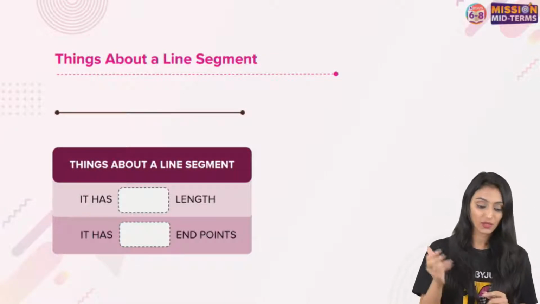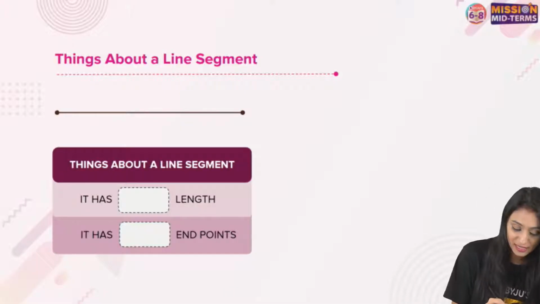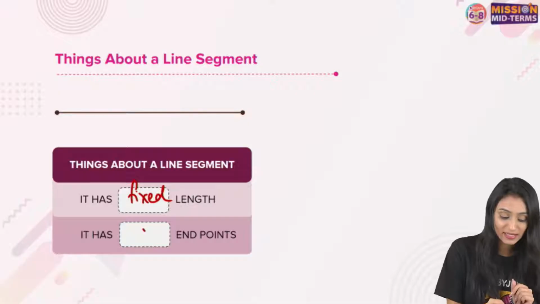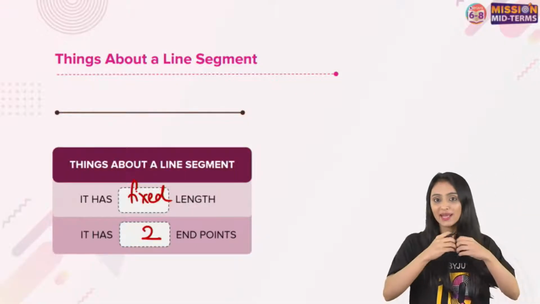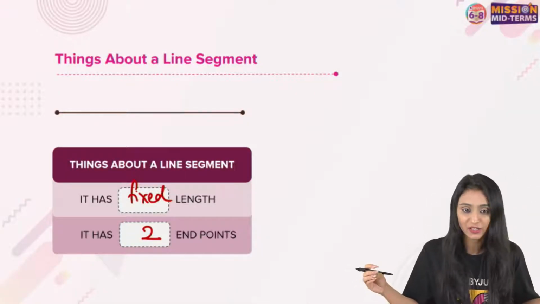What a line segment is. We know that it has got a fixed length, right? And it has two endpoints. That means it cannot be extended in either direction.